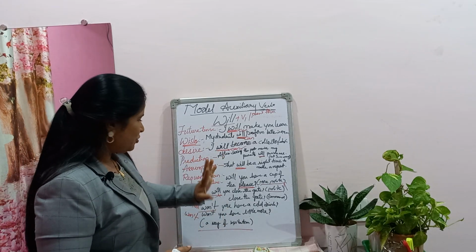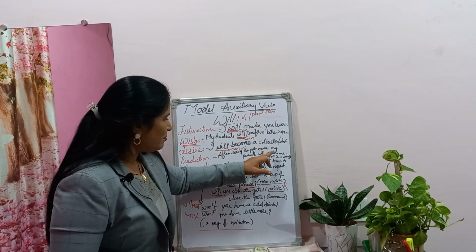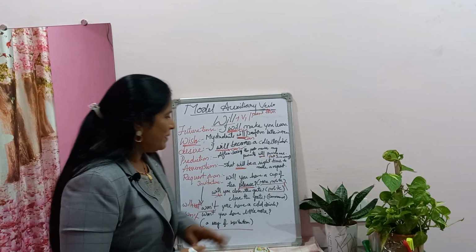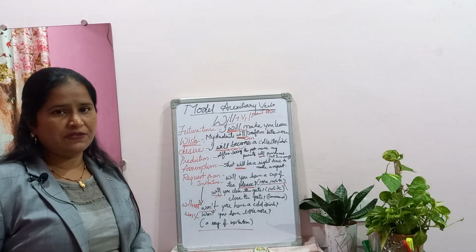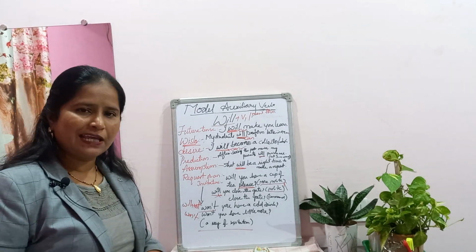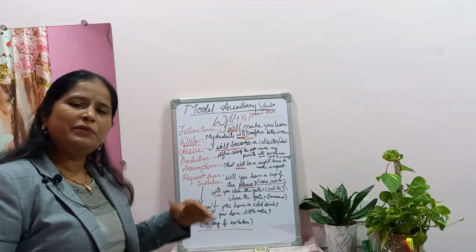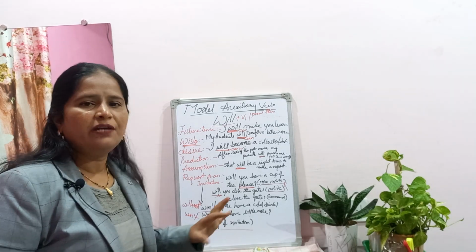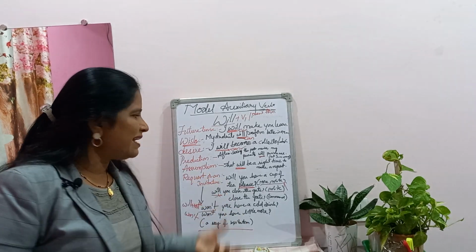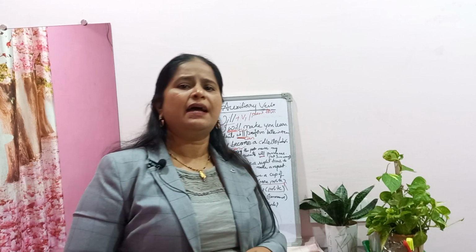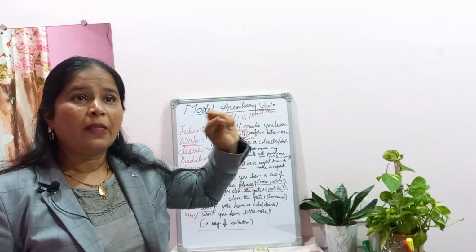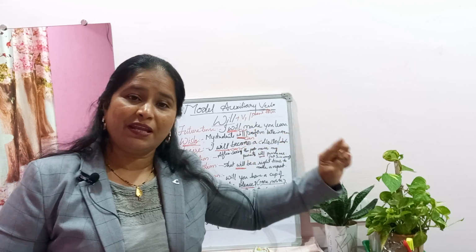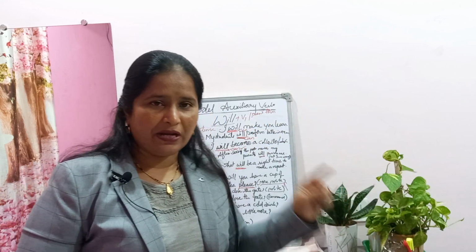Now, the prediction I told you: after seeing the poor marks, my parents will punish me. It is the prediction of the child. In the place of will, if I say can, will it be a prediction? The meaning will change. It will not be a prediction. My parents can punish me means my parents have the right, that is, the power. In the previous sentence I told you, the collector can ban the drugs. He has the power. Likewise, my